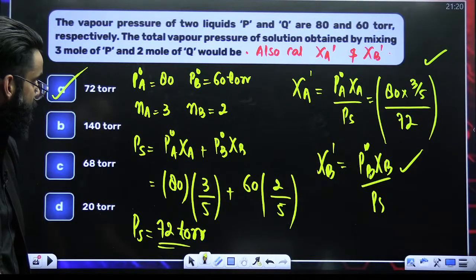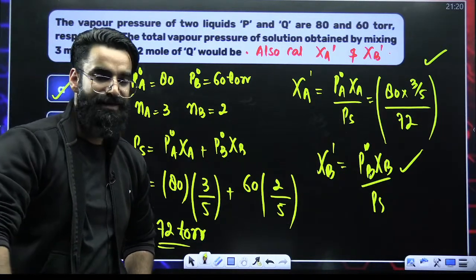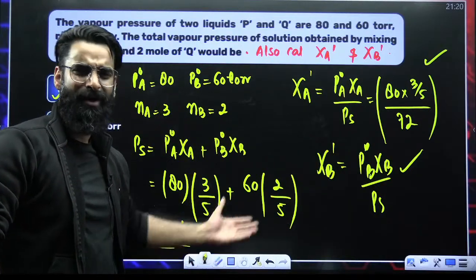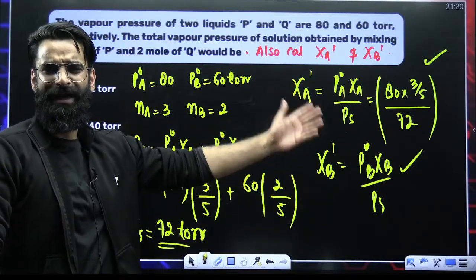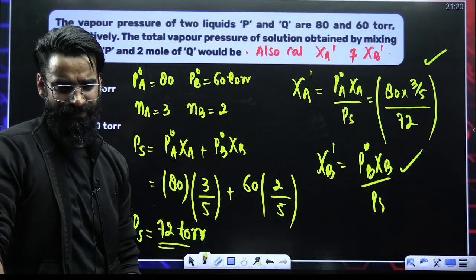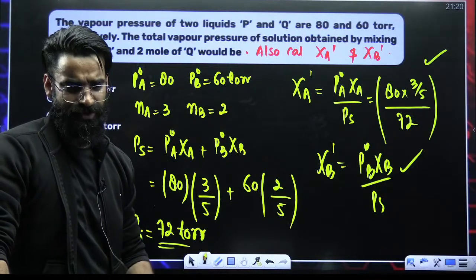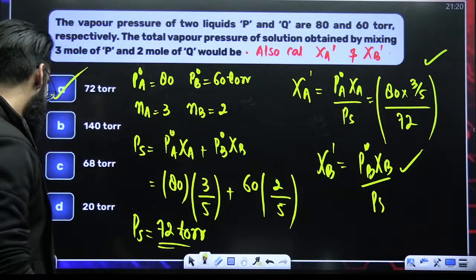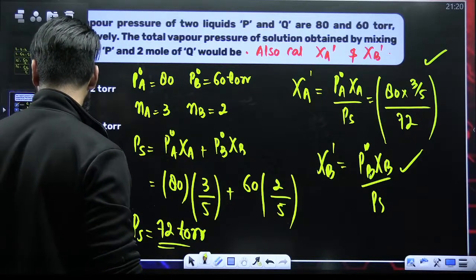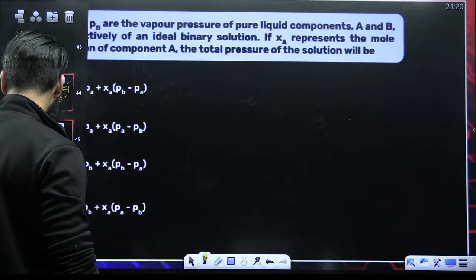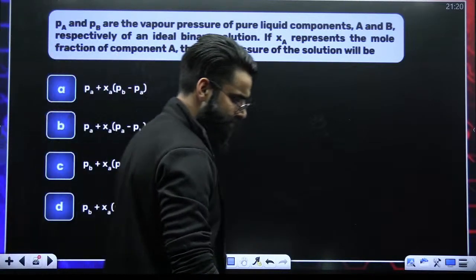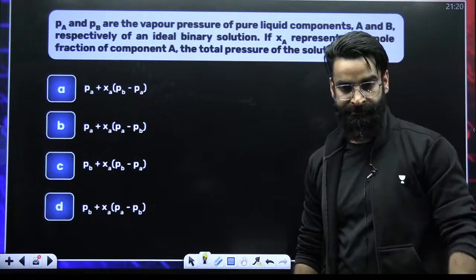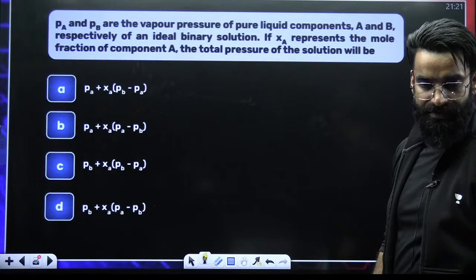Quickly. If a question is asked from this, in the question, either you'll be asked to calculate the total vapor pressure of the solution, or simply you'll be asked to calculate the mole fraction of A and B in the vapor phase. So I believe you can easily solve it now. All right. Can you give this question a try? Simple, basic question this is.